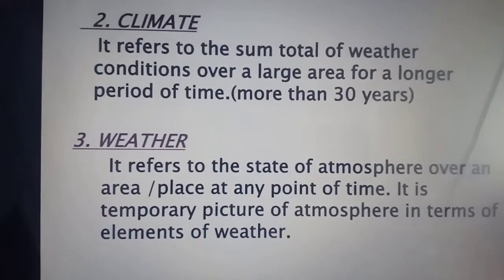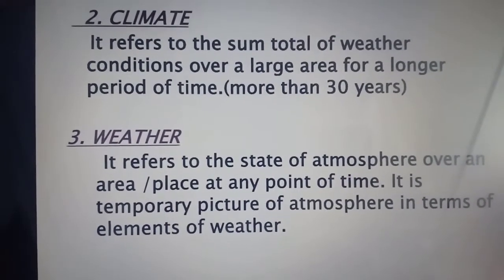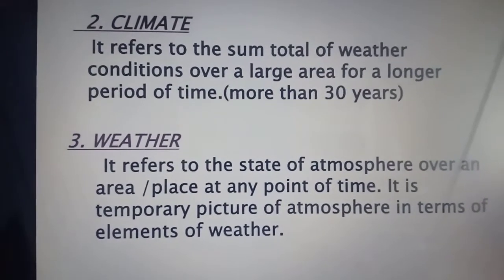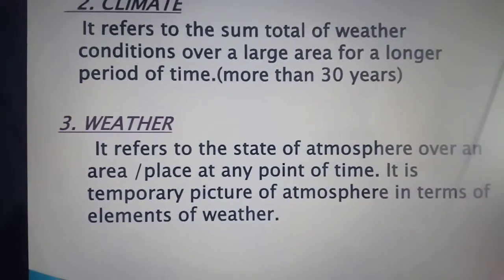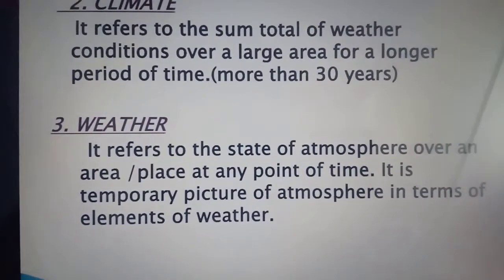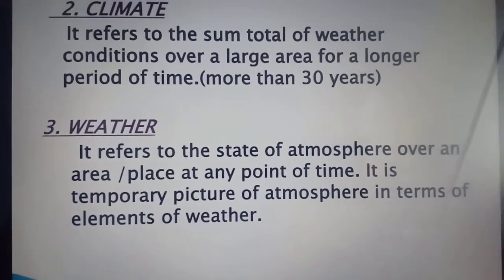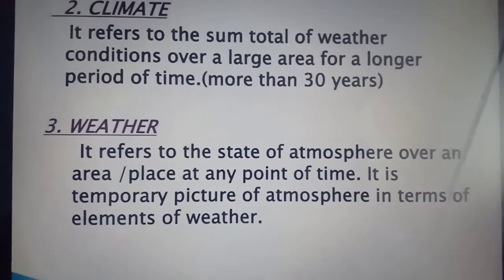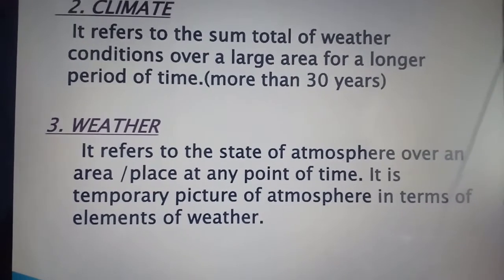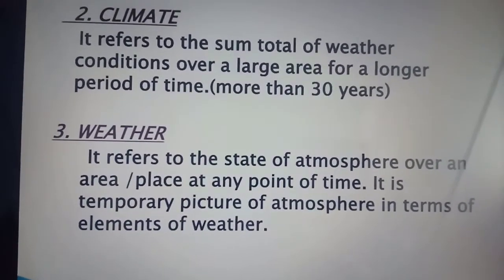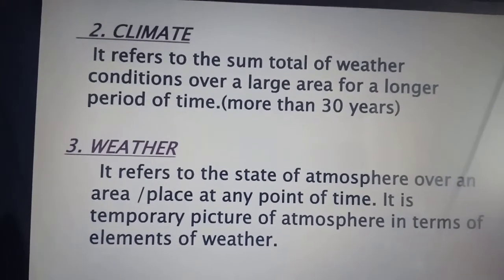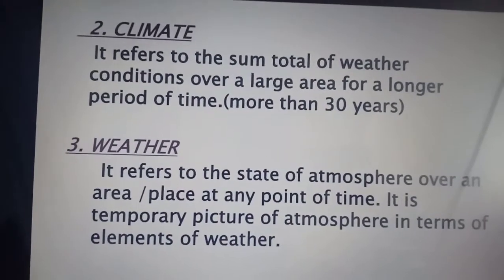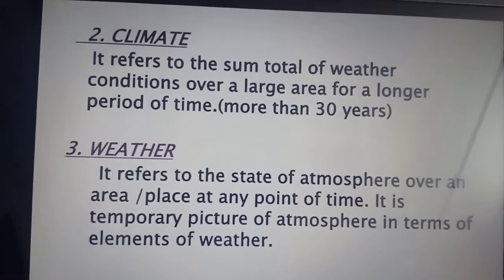What is climate? It refers to the sum total of weather conditions over a large area for a longer period of time, that is more than 30 years. What is weather? It refers to the state of atmosphere over an area or place at any point of time. It is a temporary picture of atmosphere in terms of elements of weather. So basically weather is for a short period of time, and climate is for a longer period of time.